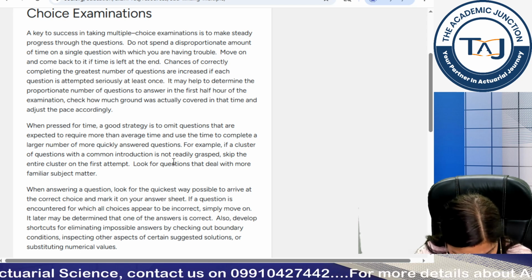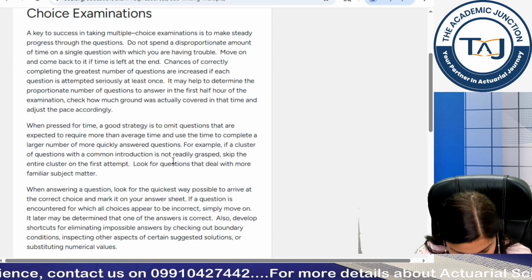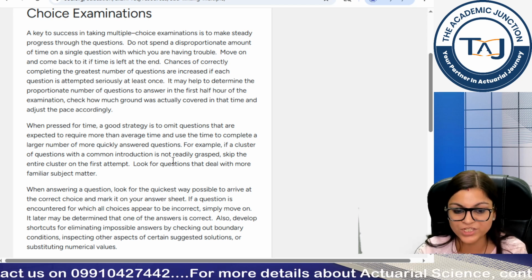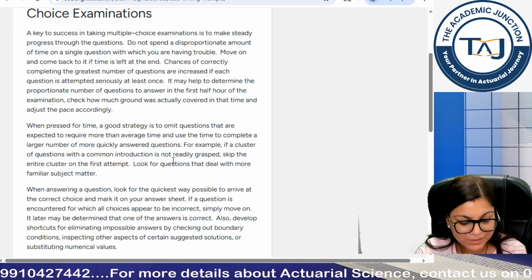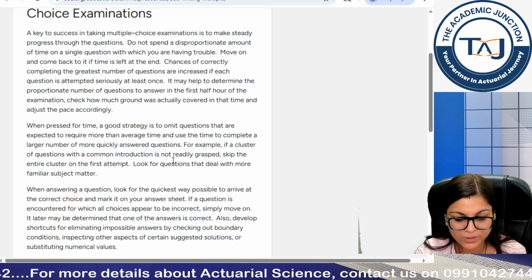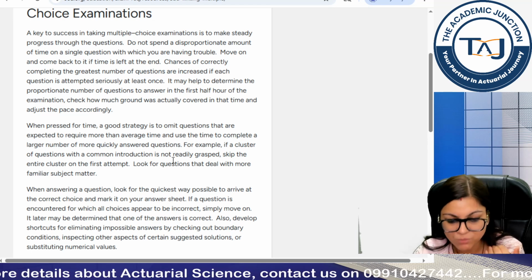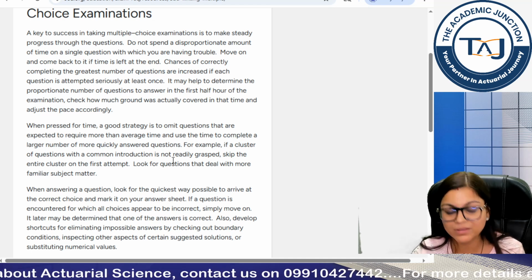When pressed for time, a good strategy is to omit questions that are expected to require more than average time, and use the time to complete a large number of more quickly answered questions. So this is what we advise. When you are appearing, say for example, there are 30 questions, but out of which you feel that 20 questions are just straightforward, they will require less time, attempt those 20 first. Leave those 10 which have more application requirement for the last, and then you can come back again to those questions.